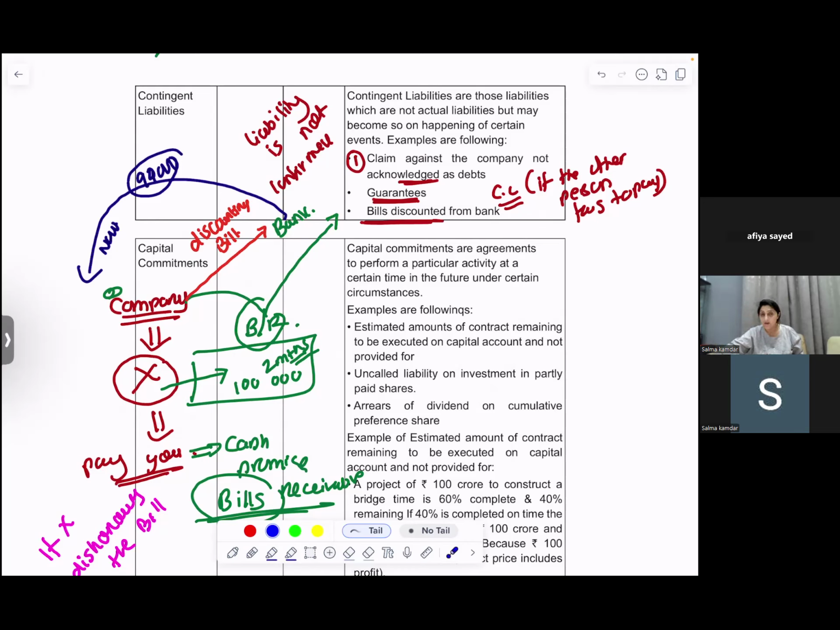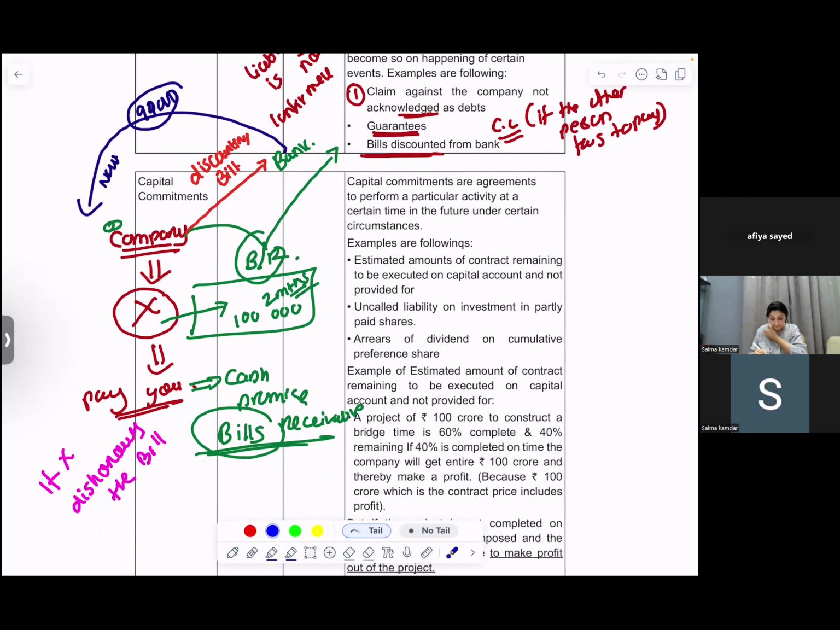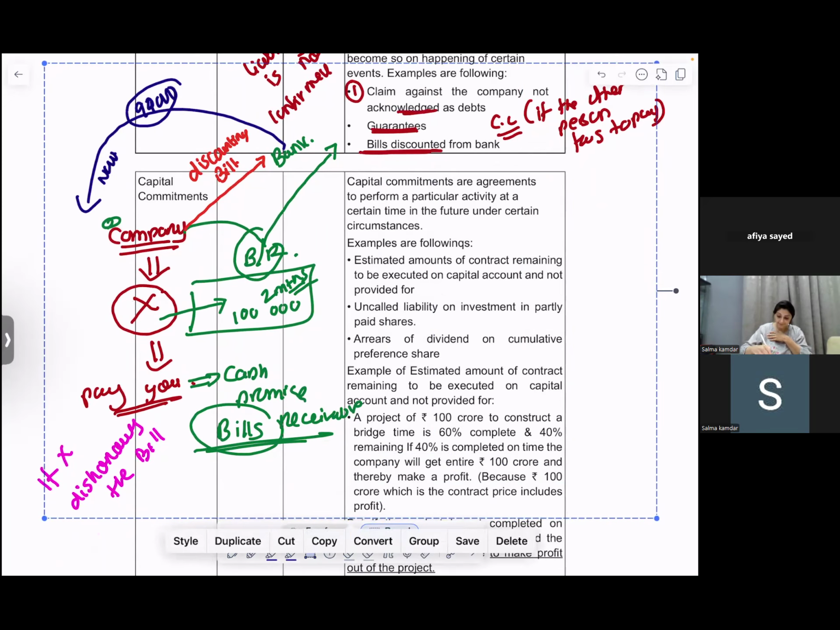Give me names of contingent liability. Claim against company not acknowledged as debts. Next, guarantee, like when I am the guarantor for you taking the loan and you fail to pay, then I will be the one responsible to be paying. And next, bill discounted from the bank. If the customer does not pay the bill, you just get a discount from the bank and you have to repay it.